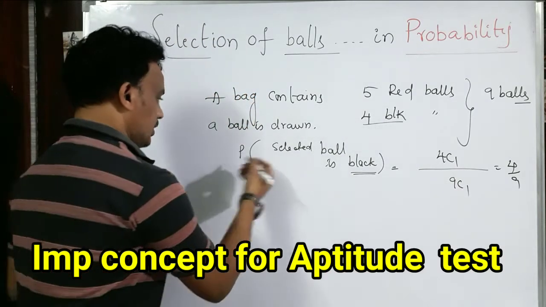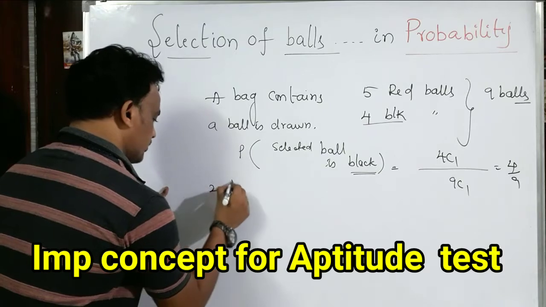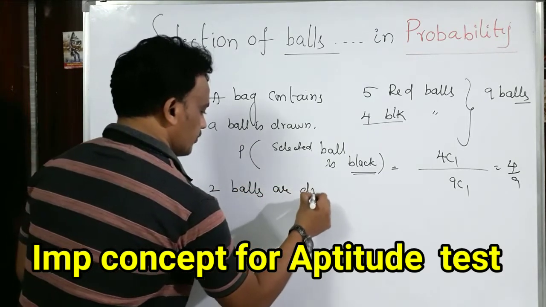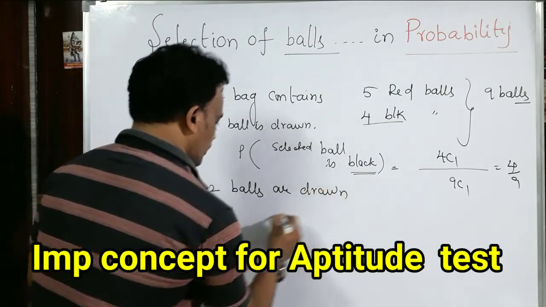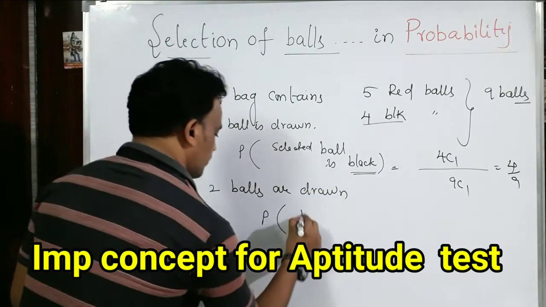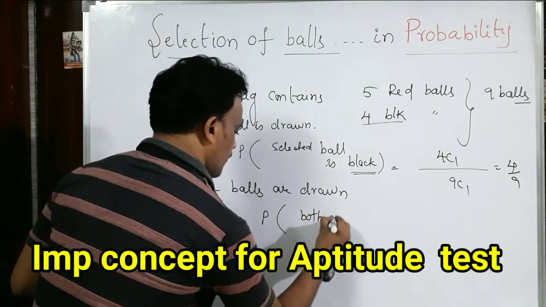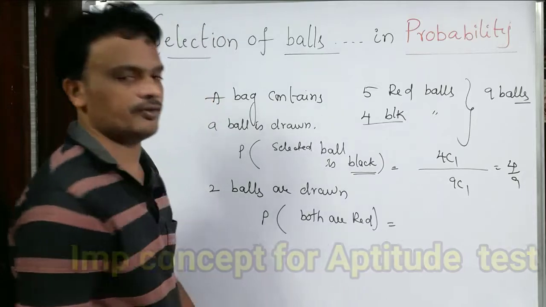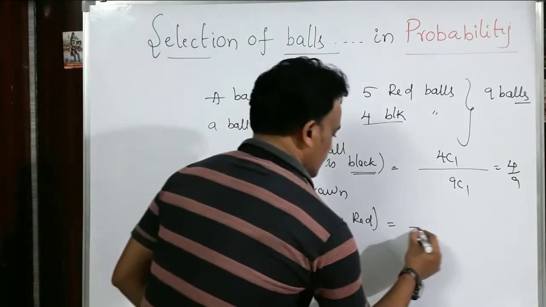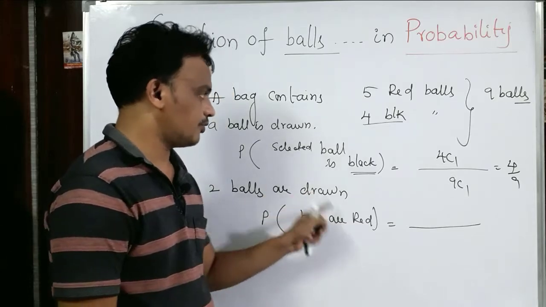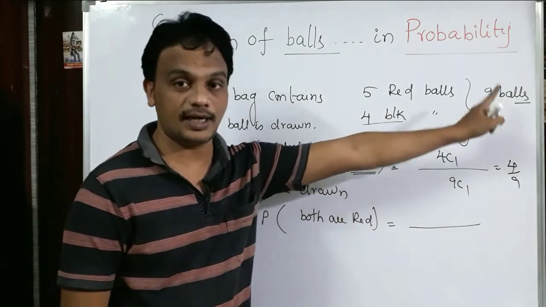Suppose 2 balls are drawn from the bag. What is the probability that both selected balls are red? What are the total chances to select 2 balls from the bag which contains 9 balls?